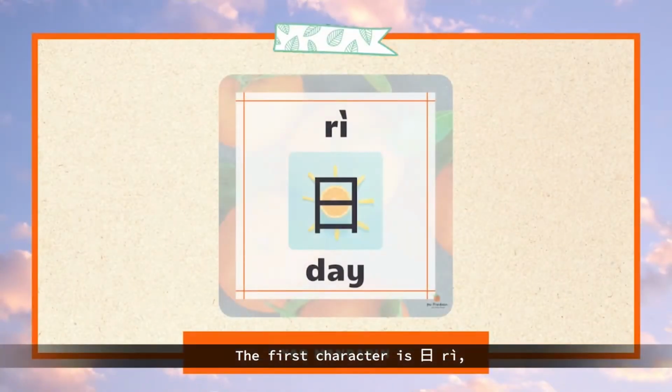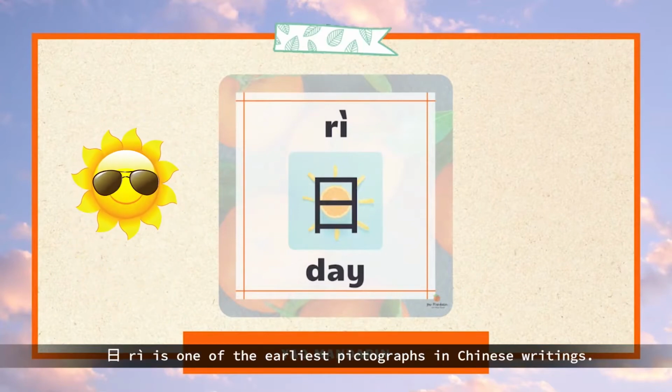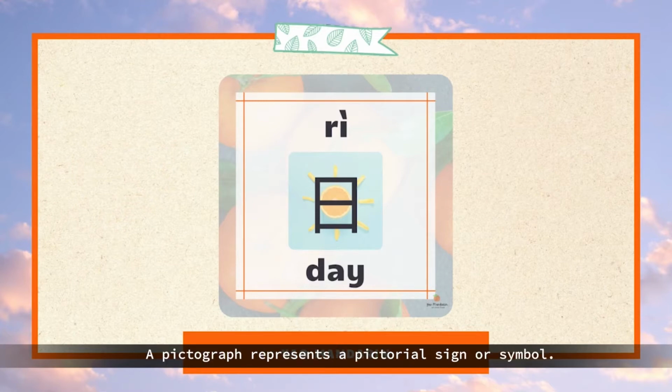The first character is 日, and it means sun or day. 日 is one of the earliest pictographs in Chinese writings. 日 is also a radical. A pictograph represents a pictorial sign or symbol. That is, 日 is the shape of the sun.